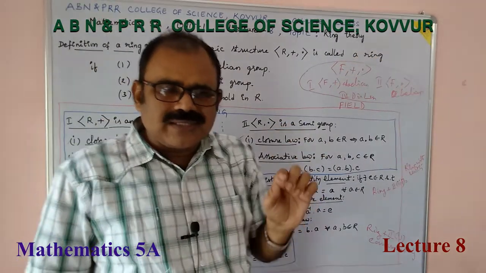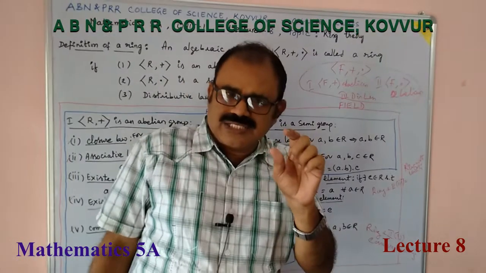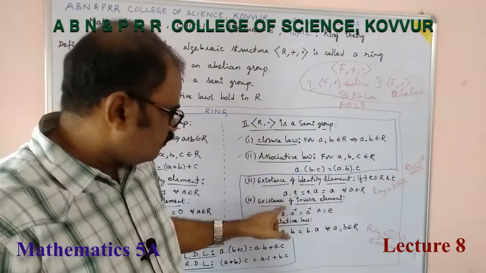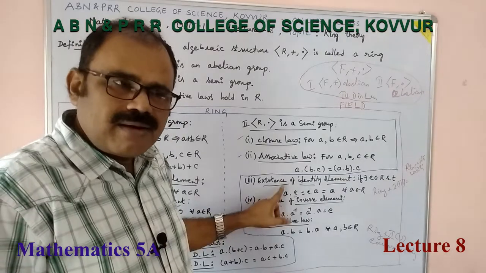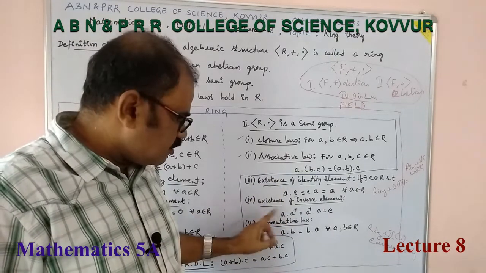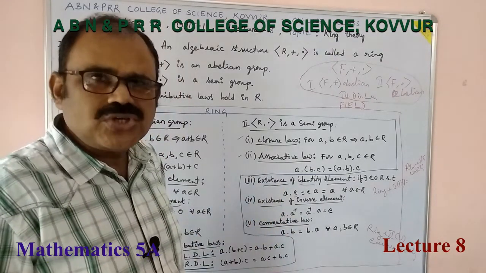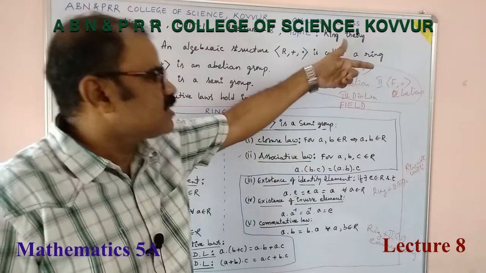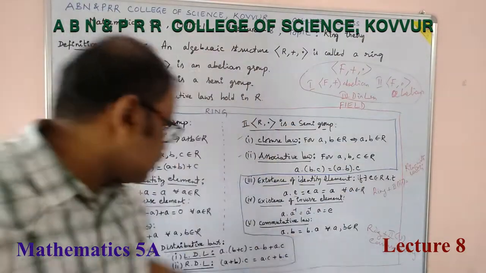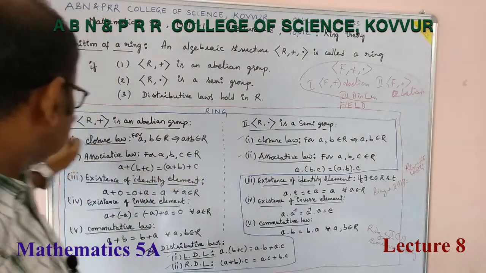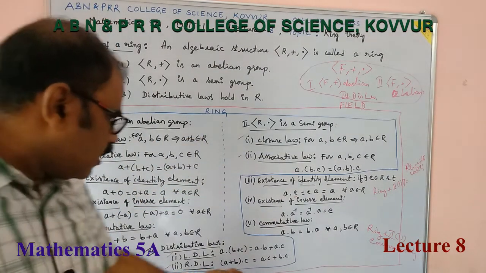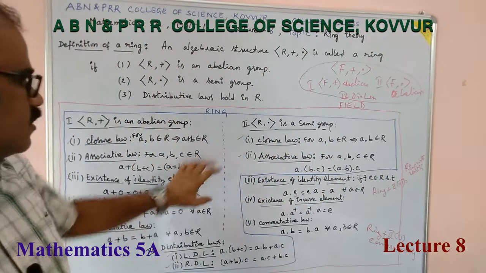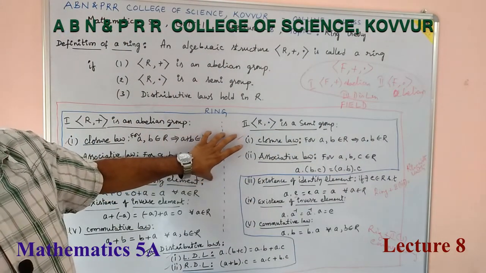So, the three axioms that differentiate the ring and field are these three: multiplicative identity, multiplicative inverse, and commutative law with respect to multiplication. If these three are also included, then that becomes a field. The entire thing is a field, whereas the content in the blue lines is a ring.